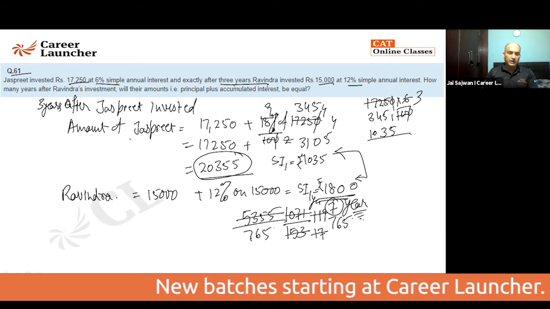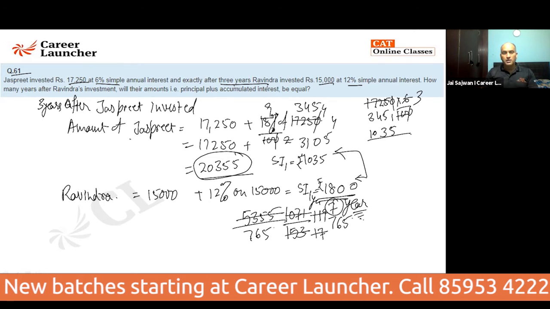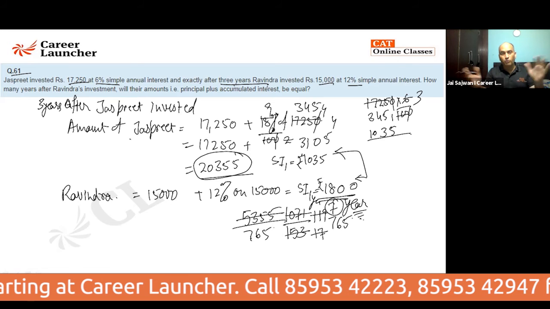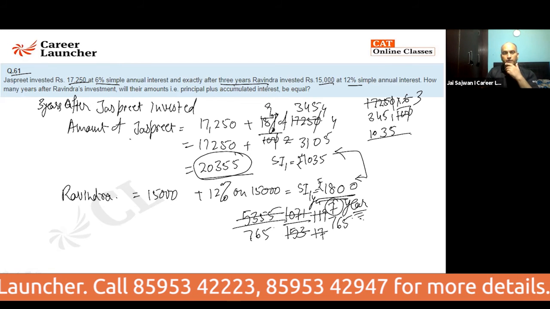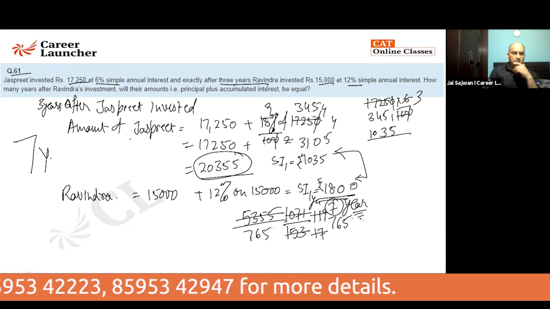So what is your answer? How many years after Ravinder's investment will the principal plus interest accumulated by both of them come out to be the same? I'll say the answer is 7 years.